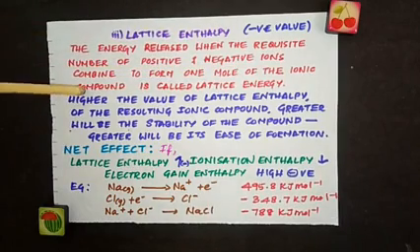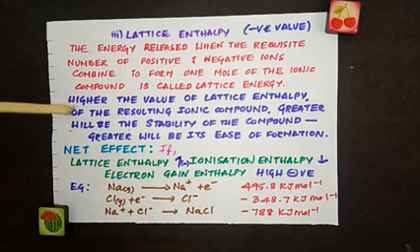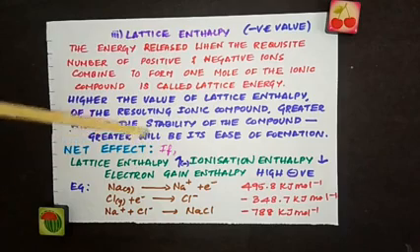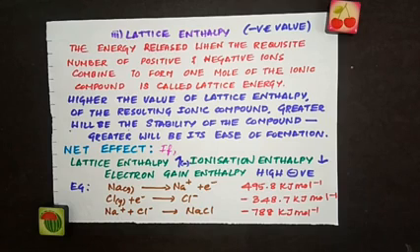So that energy released when cations and anions combine to form 1 mole of the compound is called lattice enthalpy. Again, it is released by the system, so it is given a negative sign. Remember, the higher the value of lattice enthalpy of the resulting ionic compound, the greater will be the stability of the compound. So greater will be its ease of formation, which means more negative lattice enthalpy will favor ionic bond formation, just like electron gain enthalpy.